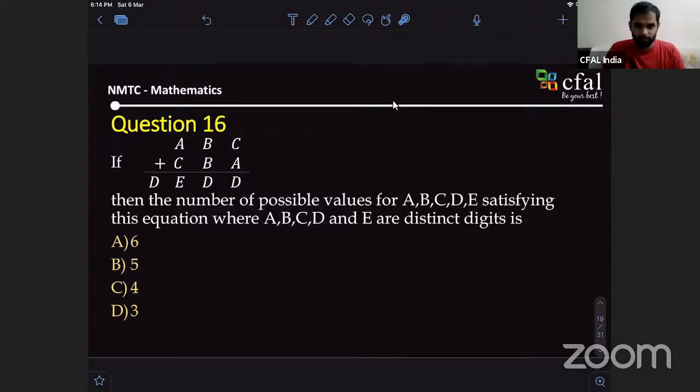Sir, they have asked the number of possible values. A, B, C, D, E. So does that mean we should give the possible values for all of A, B, C, D, E, or all values? See, this is just a letter, right?